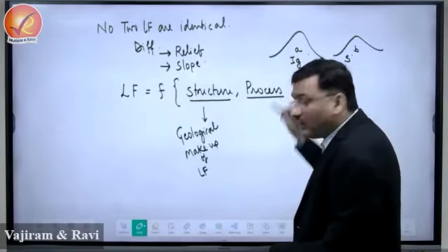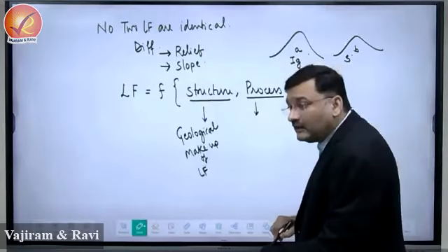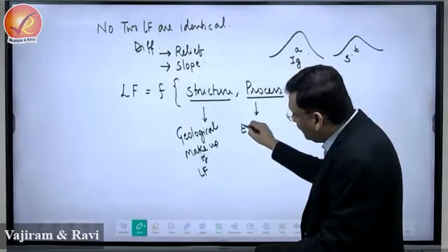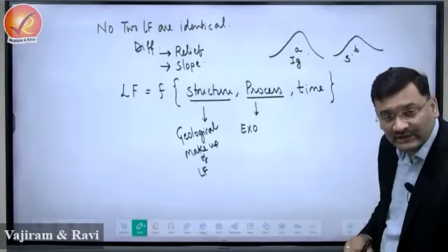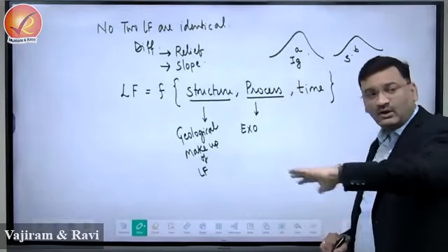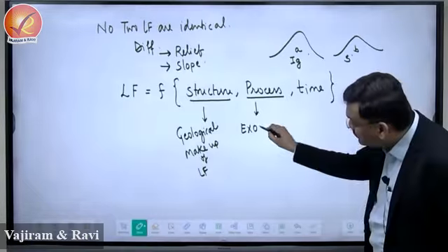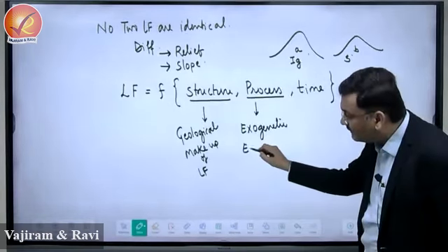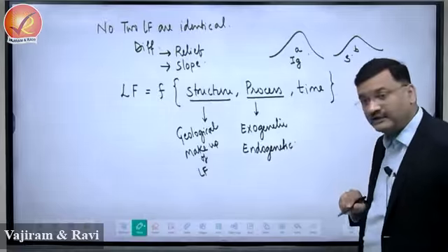What is a process? Difference in process. Now, landforms encounter two types of processes. One, operating from outside, is known as exogenetic. Exogenetic process means there can be rainfall, temperature, all that is present in the atmosphere that contributes to exogenetic process, and there can be difference in endogenetic processes.